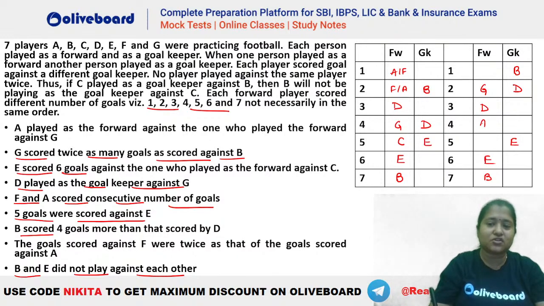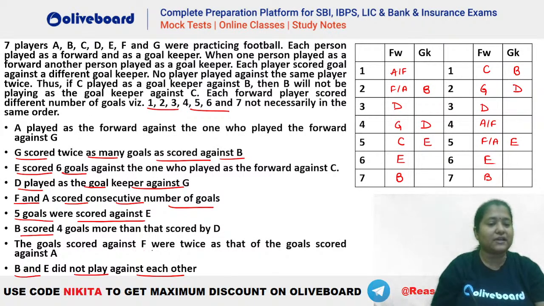Similarly, in this case also, you can see A and F, and similarly, the person remaining is your C. Okay. So these are the two cases that we are getting currently. One of them will be valid. We will check that out later. Okay. Now let's see what else do we have here.